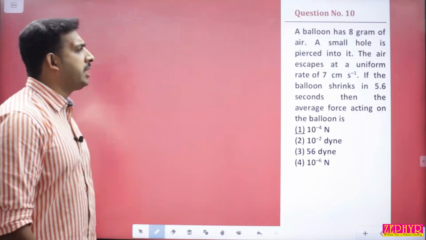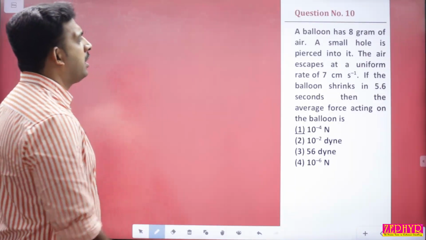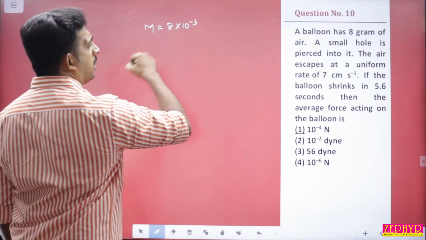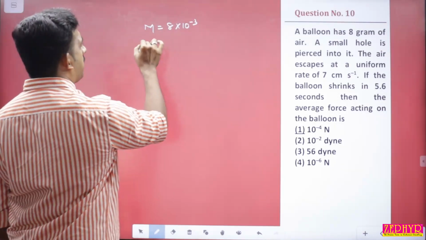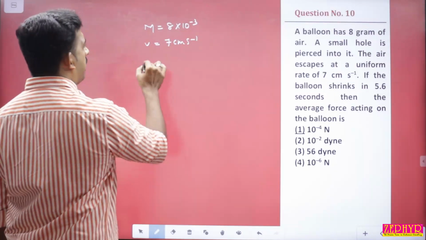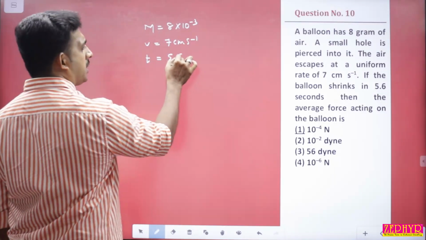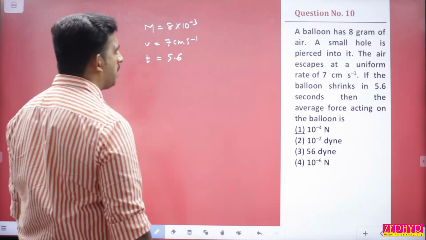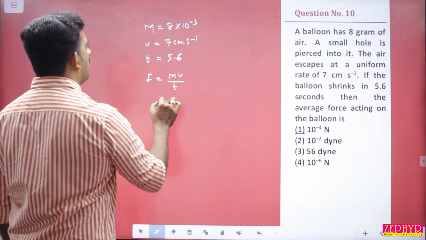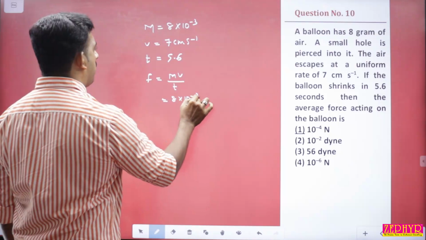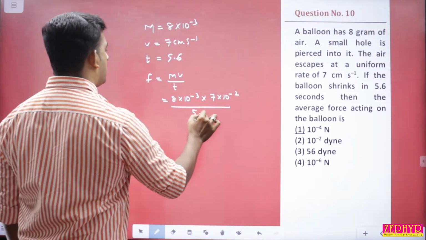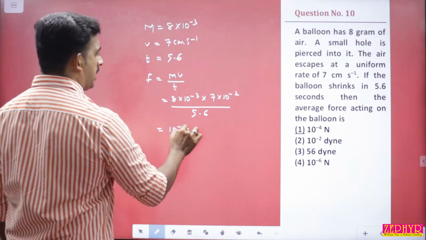Question number 10. A balloon has 8 gram of air. A small hole is pierced in it. So mass of the balloon m is equal to 8 gram, 8 into 10 to the power minus 3 kg. The air escapes at a uniform rate of 7 centimeter per second. Velocity is equal to 7 centimeter per second. If the balloon shrinks in 5.6 seconds, delta t is equal to 5.6 seconds, then the average force acting on the balloon will be equal to change in momentum, mv divided by t. M is 8 into 10 to the power minus 3, velocity is 7 into 10 raised to minus 2 meter per second, divided by delta t, 5.6. The answer is 10 to the power minus 4 Newton.